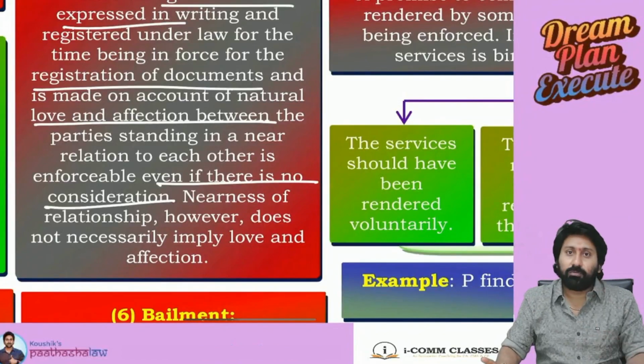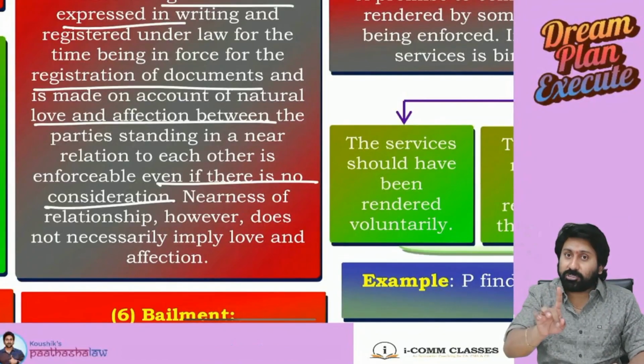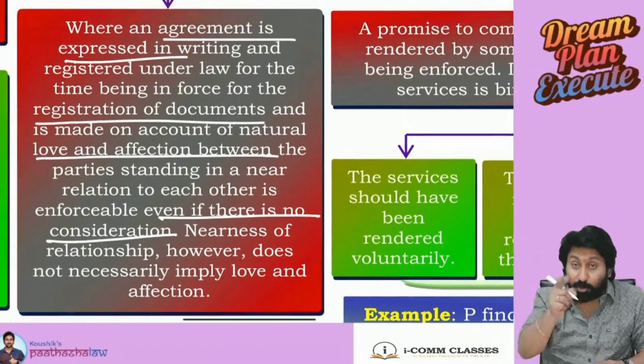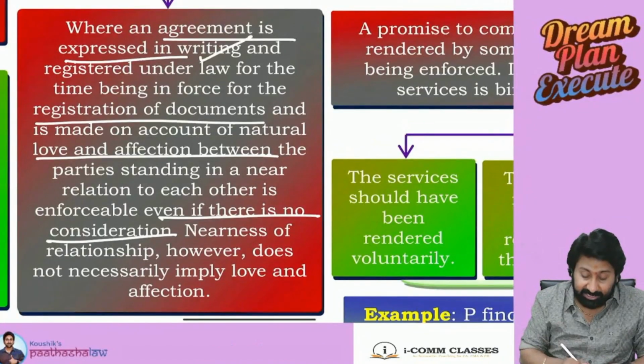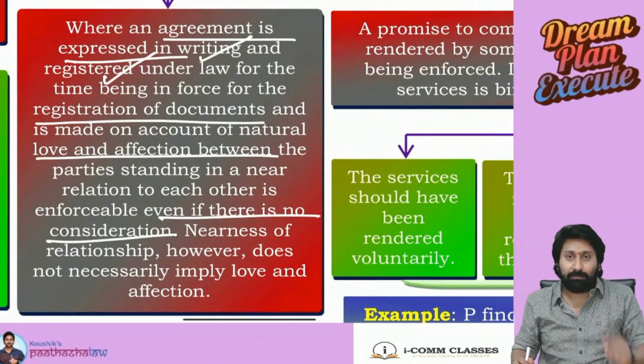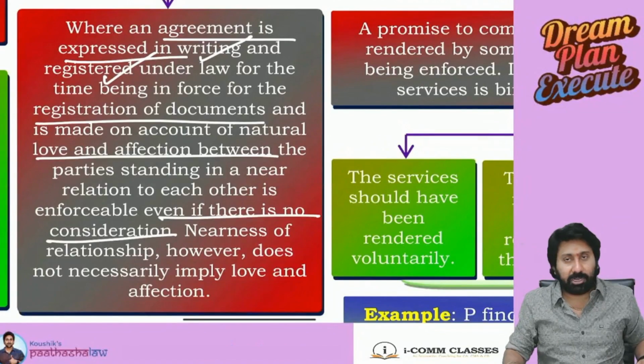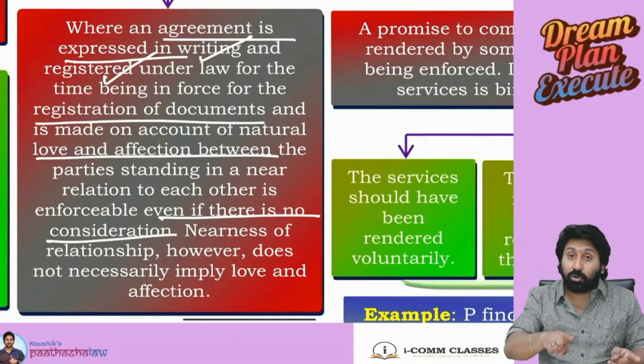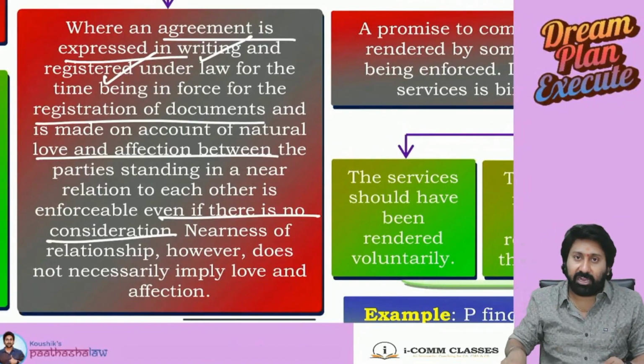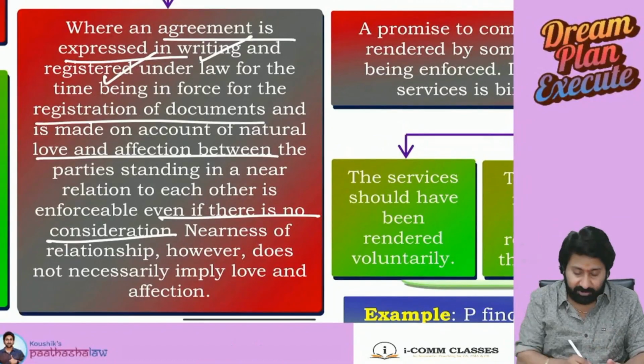Now she can sue. Social contracts are not valid, pakka. But here the problem is, it is no more a social contract. It is in writing and registered under the law, that he has to give the gift to his daughter. If he does not, she can sue. So even though there is no consideration, a contract is created because of natural love and affection.